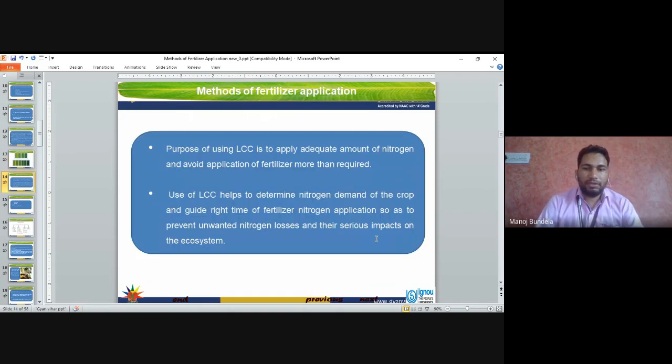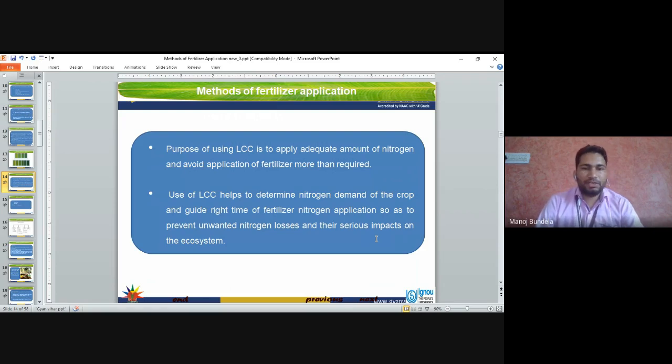The purpose of using the leaf color chart is to apply the adequate amount of nitrogen and avoid the application of fertilizers more than required.